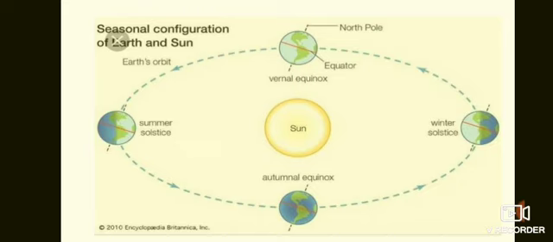So vernal equinox and autumnal equinox: autumnal equinox happens on 23rd September, and 21st March is vernal equinox. Summer solstice is 21st June, and 22nd December is winter solstice.